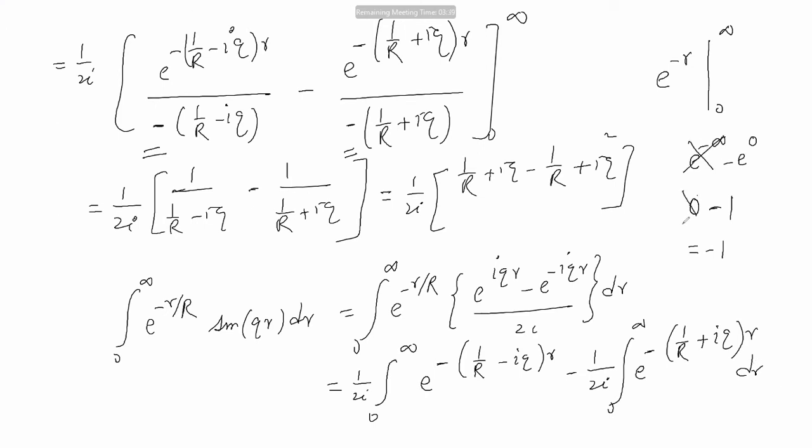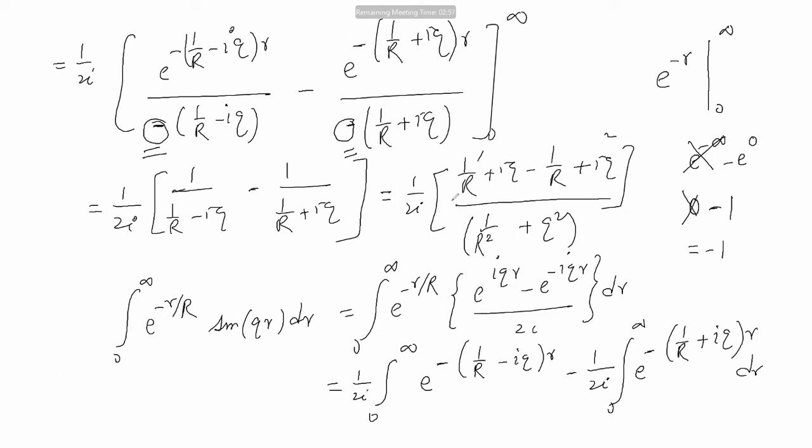Therefore the first term is not going to contribute, only the second term is going to contribute, which will give us a minus sign. But there is a minus sign from the integration here. Therefore these two together will make this sign positive, and here also the sign will become positive because only the lower limits are going to contribute, and therefore you have 1 by (r minus iq) minus 1 by (r plus iq), and when you take the LCM, this will become 1 by r square plus q square in the denominator.